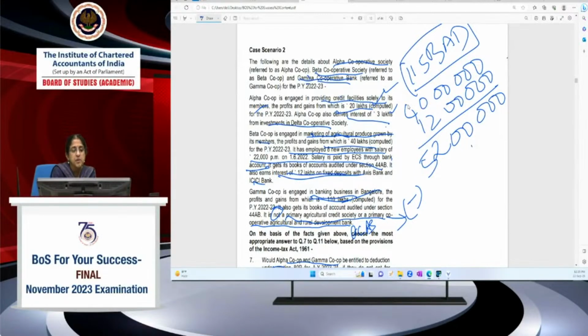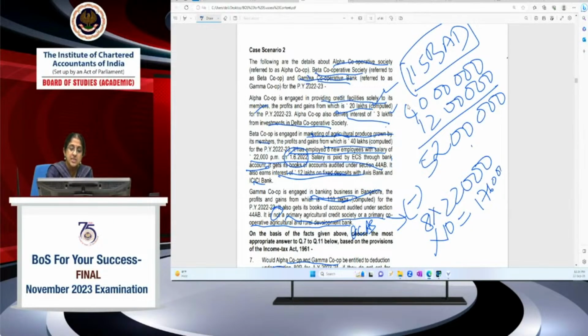How do you go about computing? 80JJAA conditions are satisfied. 8 new employees, salary of 22,000 per month. It's subject to audit also. It is getting its books of accounts audited. They have been employed for more than 240 days in a year. So 8 into 22,000 into 10 months, because they were employed only from 1/6/2020. So 22,000 into 8 employees into 10. So 2,20,000 into 8 will give you 17,60,000.